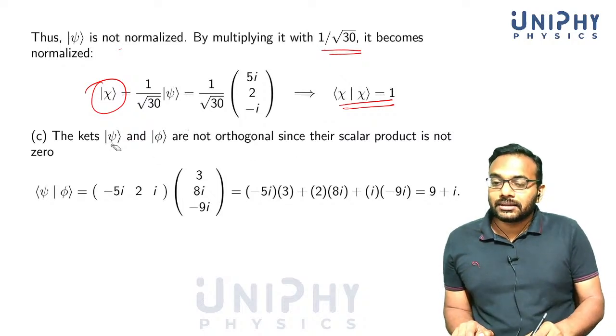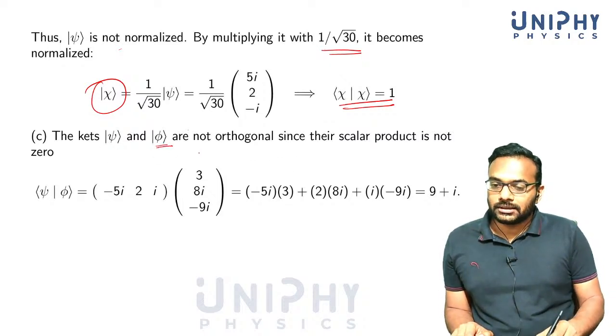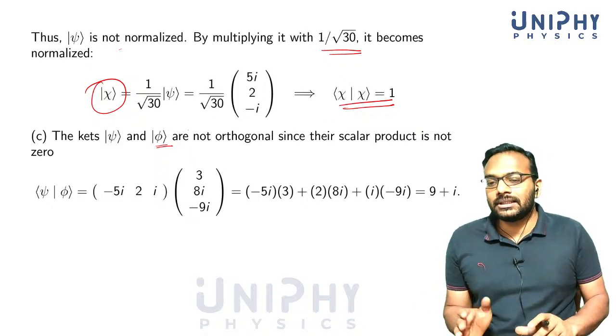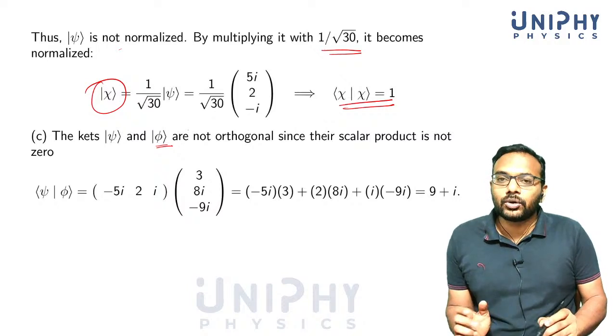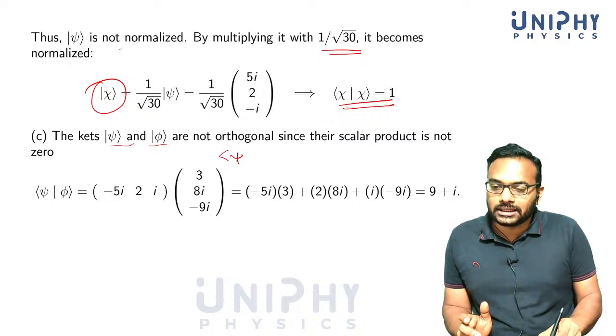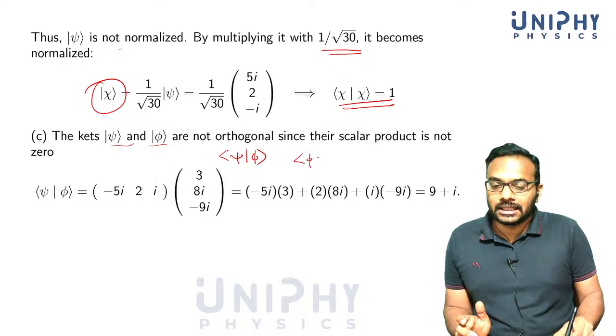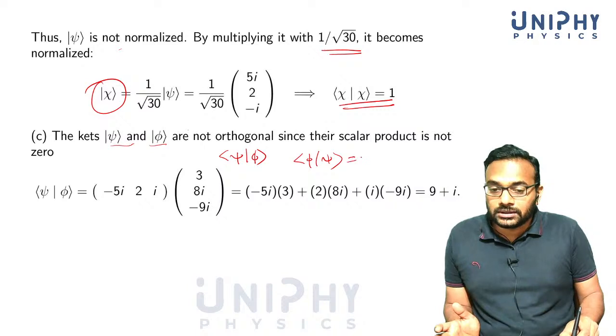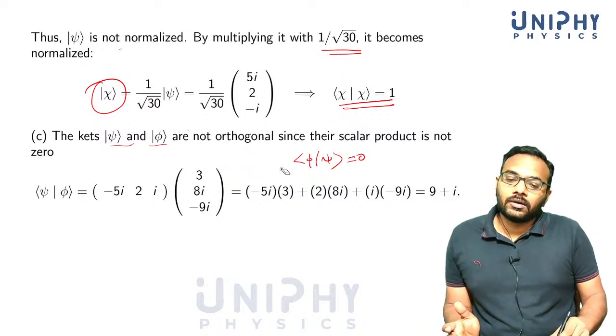Now the question is whether psi and phi are orthogonal. These kinds of questions have been asked in competitive exams. It's really easy to solve if you know what to do. If you want to know whether these vectors are orthogonal, you just take the product, psi phi, or you can take phi psi, either one. If it's equal to 0, then you know they are orthogonal.